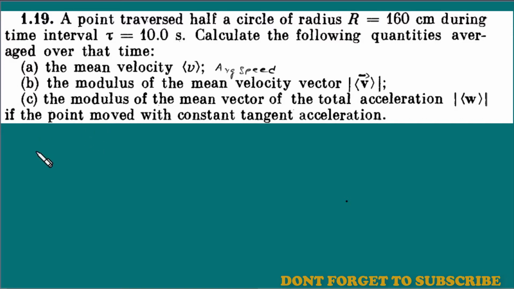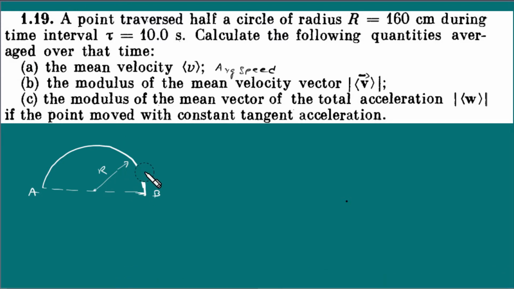Let's draw the diagram first. So a particle is moving along the circle and it has completed half of the circle in time 10 seconds, like this. From A to B, the particle has covered, this is distance R, this is point A, this is point B. Let me draw this part once again because it doesn't look like a circle.